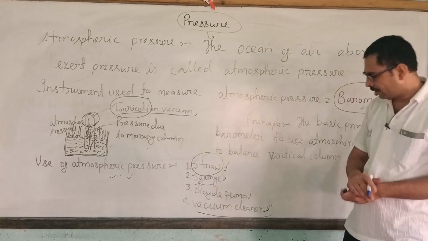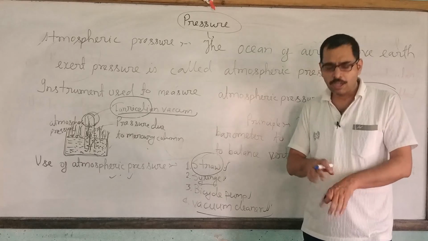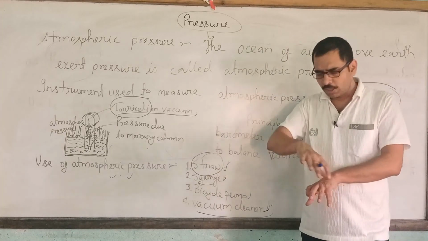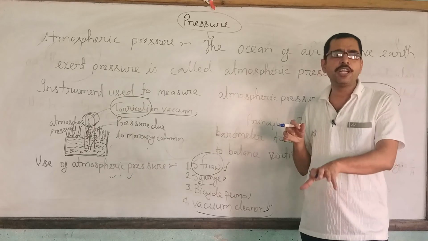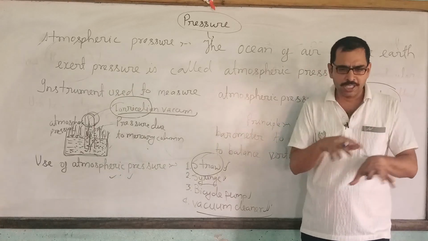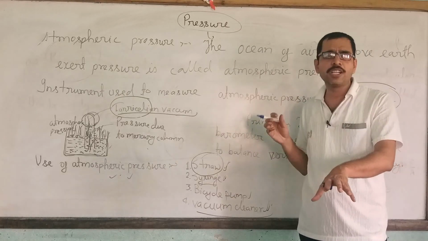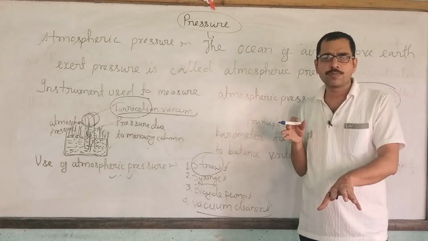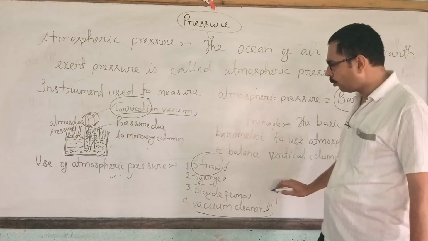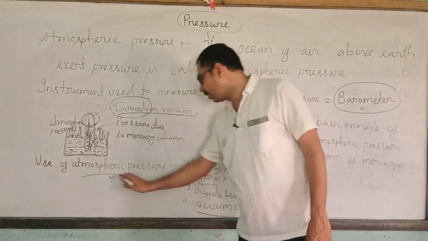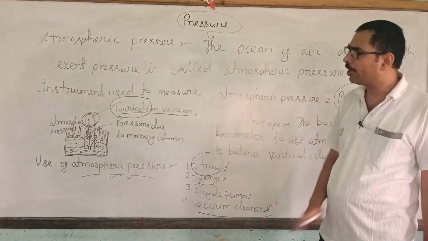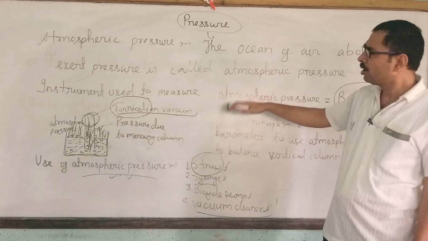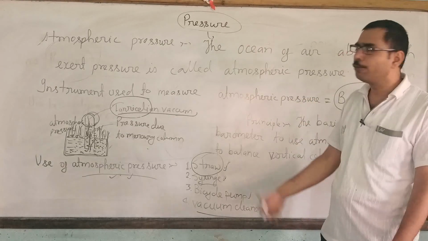A vacuum is created, a low pressure area forms, and due to it all the dust particles around are absorbed. The vacuum cleaner also works on atmospheric pressure. That is all about atmospheric pressure. Now we will study fluid pressure.